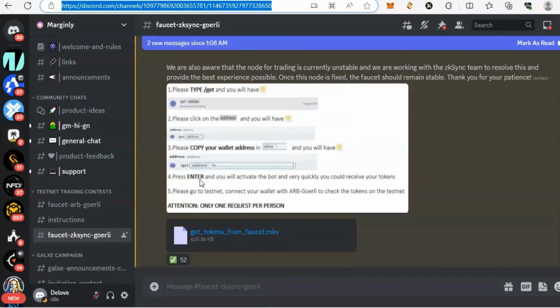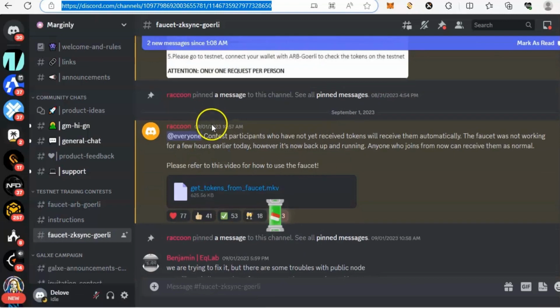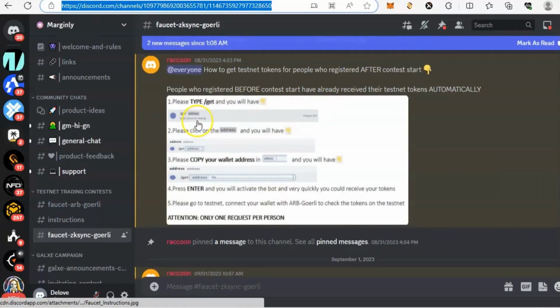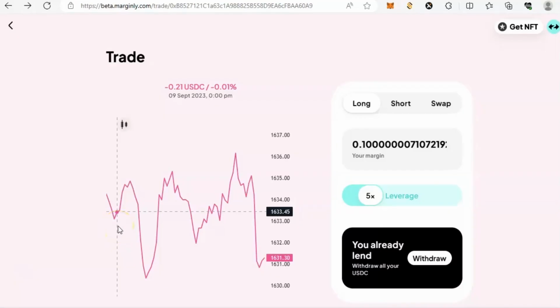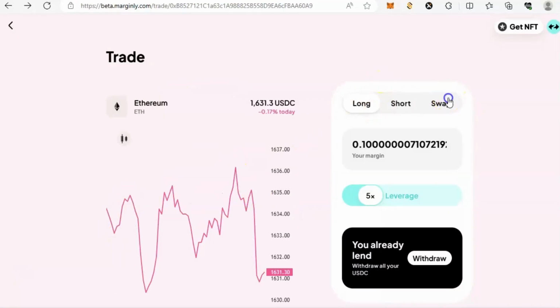If you want to get your tokens via Discord, all you need to do is copy your wallet address, go to the faucet section in the Discord and type /get, then space, then add your wallet address and click enter. Once you do that, you will get virtual USDC in your wallet, and you will also get some ETH. After that is done, go back to the Marginly site and start swapping.